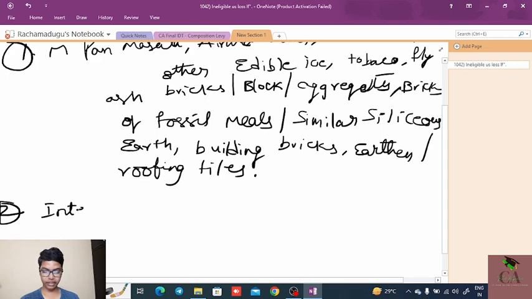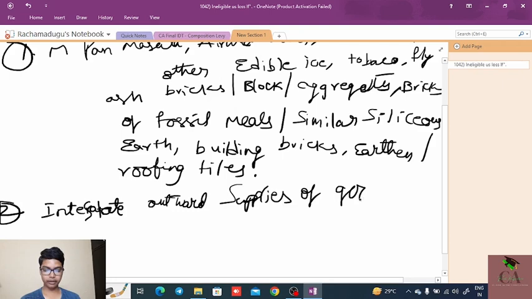Next, the second one: interstate outward supplies of goods or services.